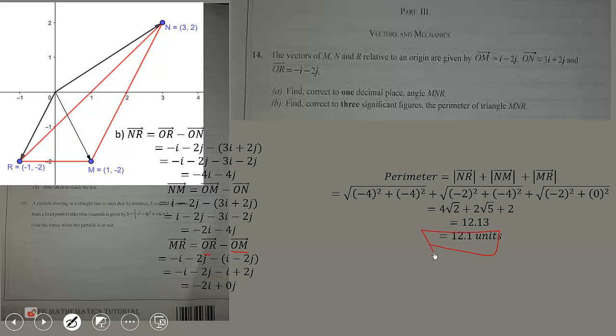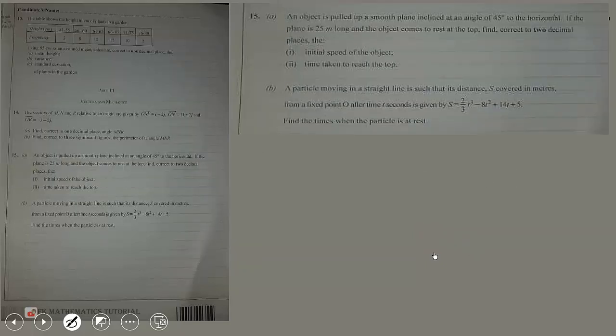Now to question number 15. An object is pulled up a smooth plane inclined at an angle of 45 degrees to the horizontal. If the plane is 25 meters long and the object comes to rest at the top, find, correct to 2 decimal places, the initial speed of the object, and the time taken to reach the top.